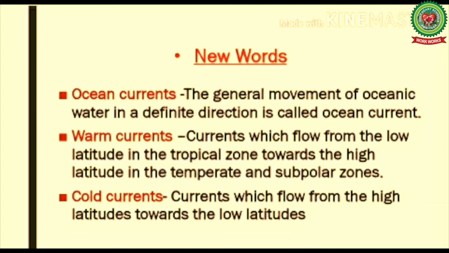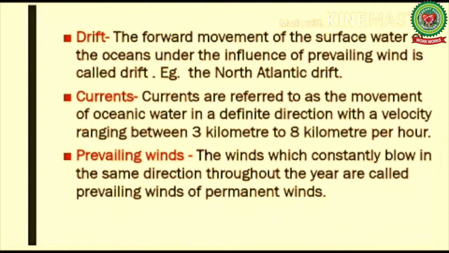Number 2, warm currents. Currents which flow from low latitudes in the tropical zone towards the high latitude in the temperate and subpolar zones. Number 3, cold currents. Currents which flow from high latitude towards the low latitudes. Number 4, drift. The forward movement of the surface water of the oceans under the influence of prevailing winds is called a drift. For example, the North Atlantic drift.